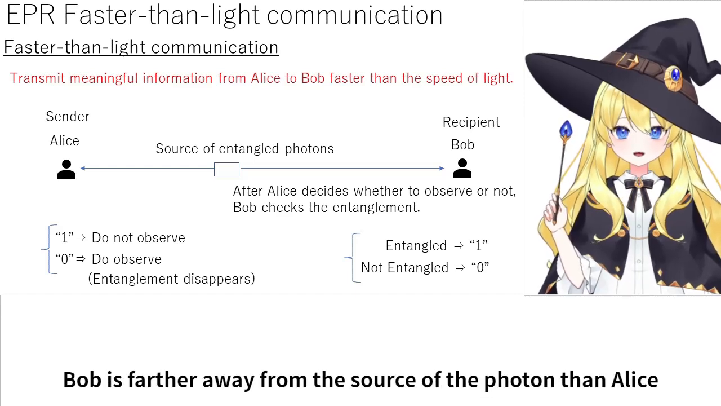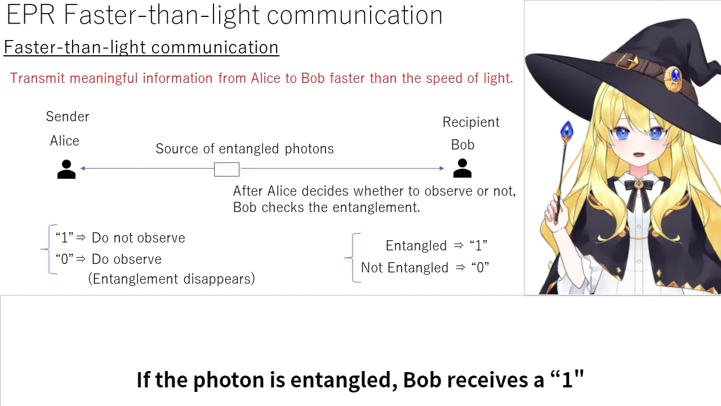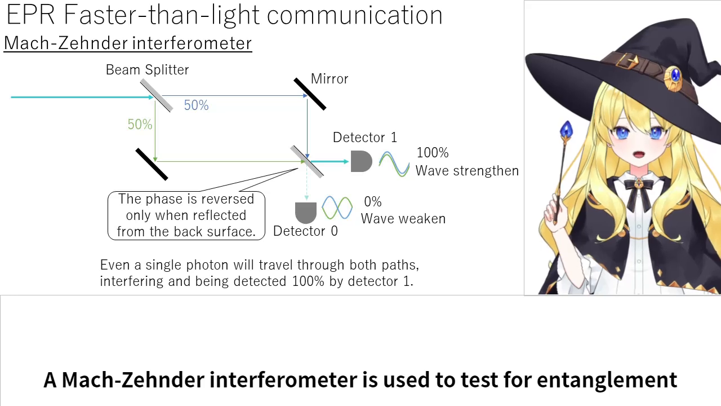Bob is farther away from the source of the photon than Alice. After Alice decides whether to observe or not, Bob checks whether the photon is entangled. If the photon is entangled, Bob receives a 1. If the photon is not entangled, Bob receives a 0. A Mach-Zehnder interferometer is used to test for entanglement.